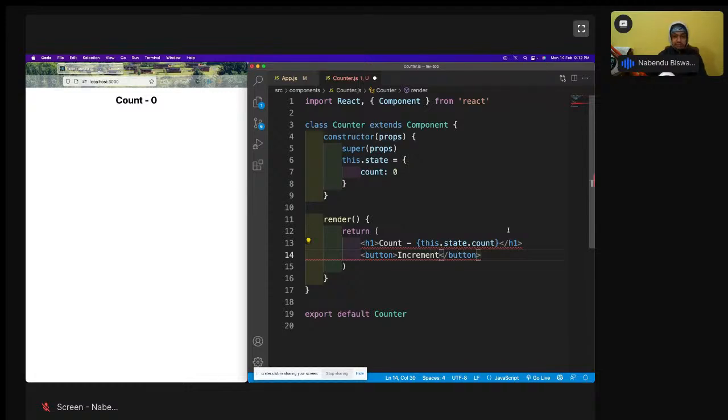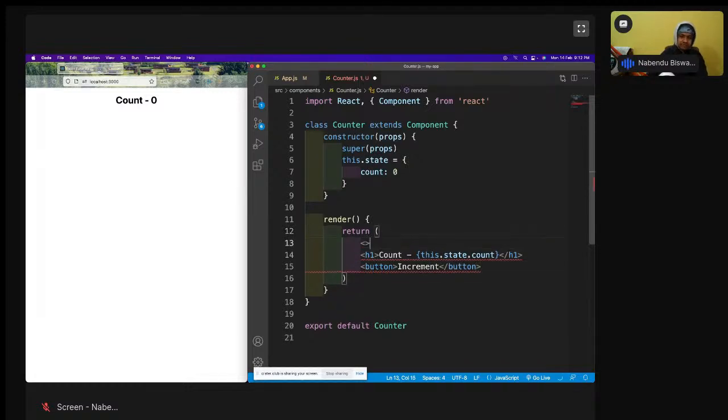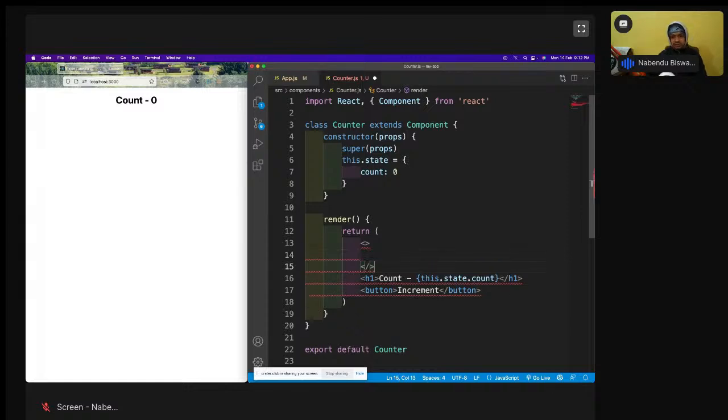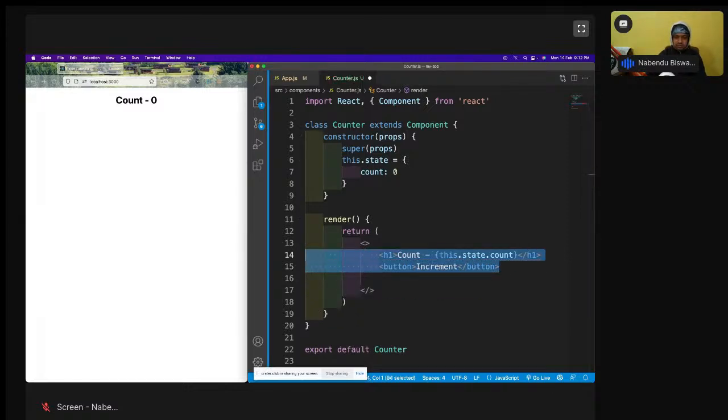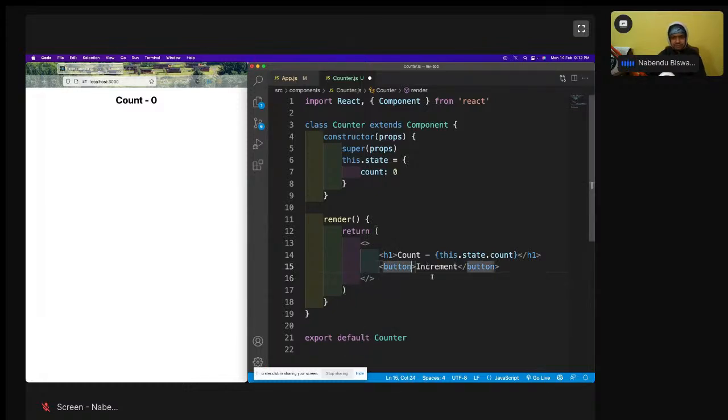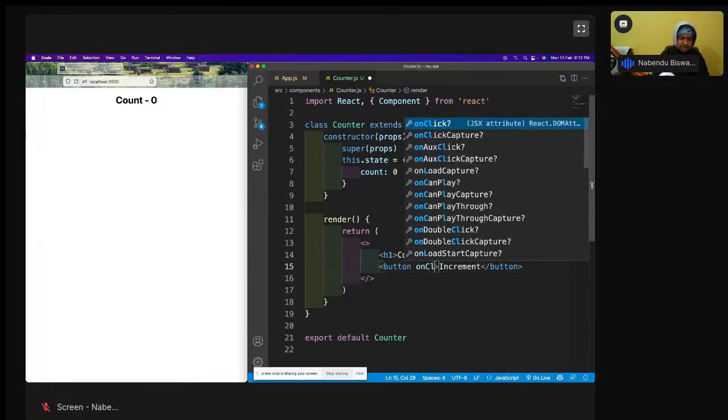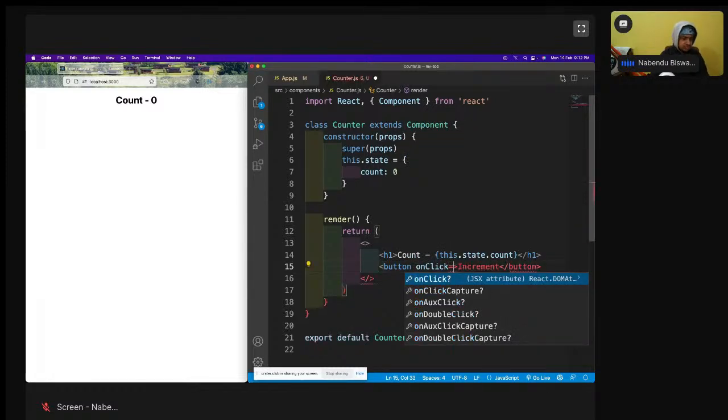It is already shouting at me because I have not wrapped it in a fragment. So it will shout at me every time. Now it is gone. Red thing is gone. So this button increment is there, and then I'll have on click equal to.